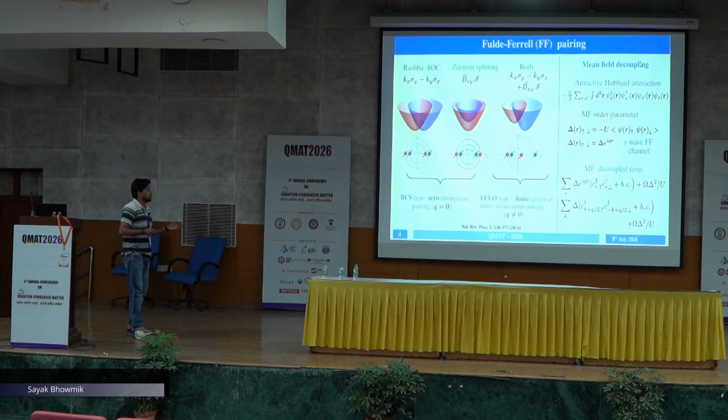Now at the mean field level, we can start from an attractive local Hubbard interaction and mean-field decouple it, taking the s-wave channel. This is the form of the order parameter, Delta e^{iQR}. This Q is the Cooper pair momentum, which can be realized through externally injected supercurrent. After decoupling, you can see that in momentum space the pairing looks exactly like finite momentum pairing. Its total center of mass momentum is finite.